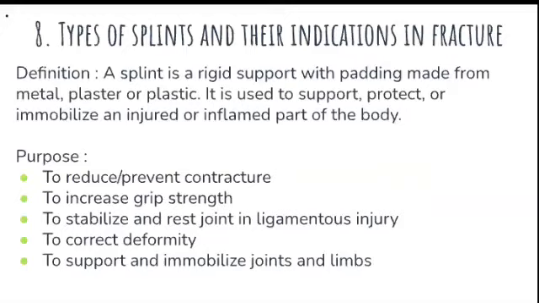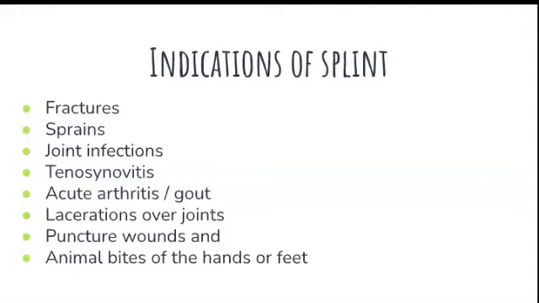So here the indication is fracture. The splints are used for immobilization. What is the purpose of splint? To reduce or prevent contracture, increase the grip and strength, to stabilize and rest joint in ligamentous injury, to correct deformity, to support and immobilize joints and limbs. The indications of splint: it is used in fractures, sprain, joint infection, tendinitis, acute arthritis, laceration over joints, puncture wounds, animal bites of the hands or feet.